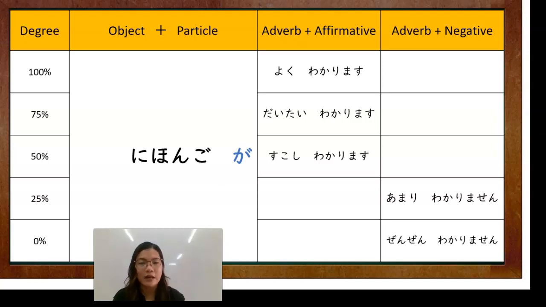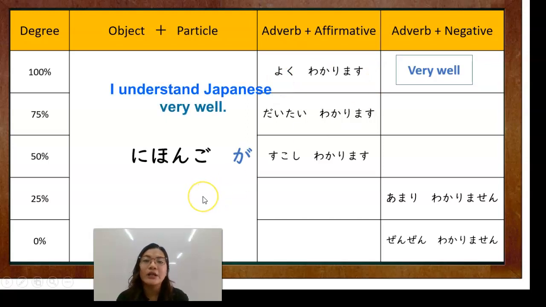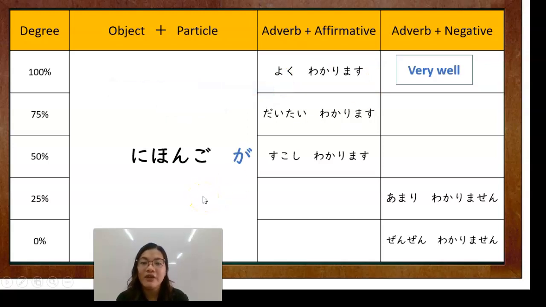So first, let's start from adverb and then affirmative. So yoku. Okay? Yoku wakarimasu. So yoku means very well. When you say yoku wakarimasu, you understand it very well. So let's start from the example. Nihongo ga yoku wakarimasu. I understand Japanese very well.